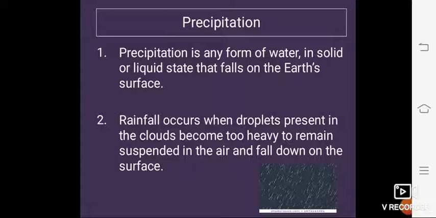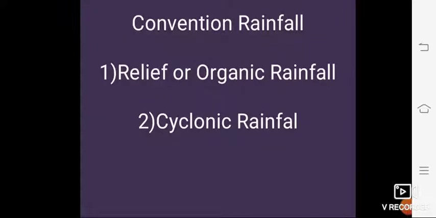Okay. In regions where hot air expands to rise up to high altitudes, it forms thick clouds that cause sudden torrential rainfall. It is called convectional rainfall. Yes, what is convectional rainfall? That is a sudden rainfall. In some regions where hot air expands to rise up to high altitude and forms thick clouds, that causes sudden rainfall. That is called convectional rainfall.